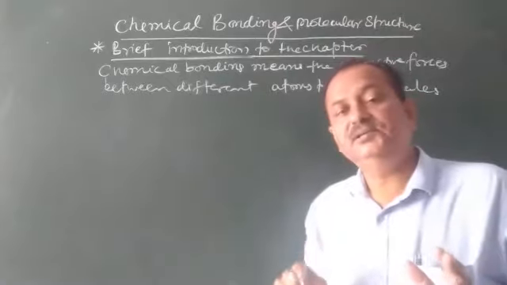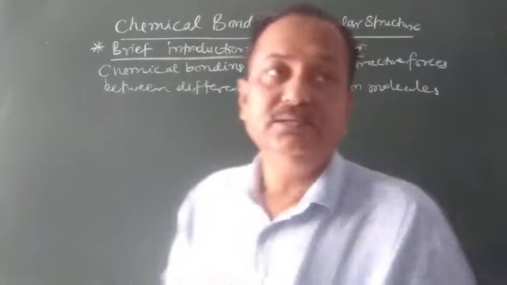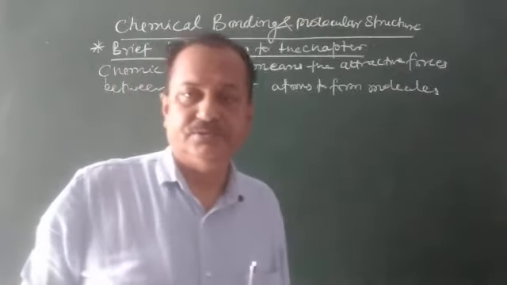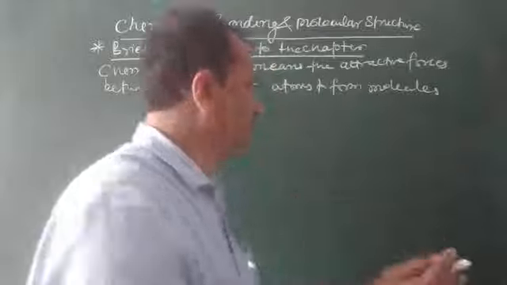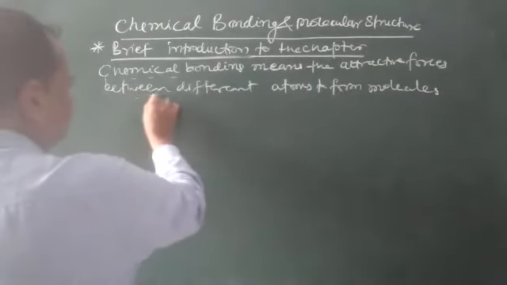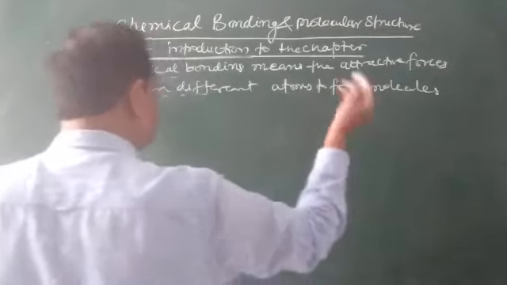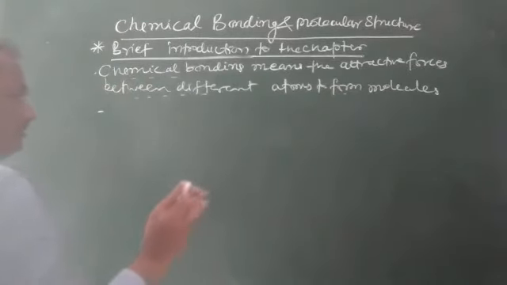So this is chemical bonding. Chemical bonding is nothing but the attractive forces which keep the different atoms together. So you can see this is the one point, that attractive forces, they keep atoms together.